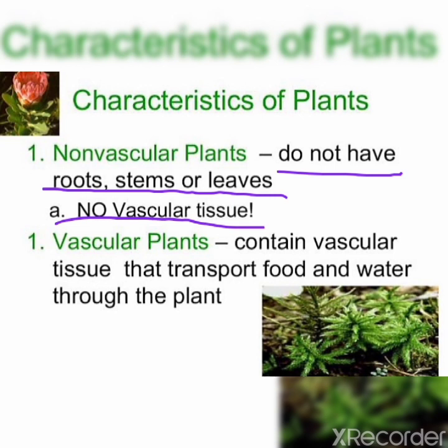Now what about vascular plants? Vascular plants contain vascular tissue. It means xylem and phloem that transport food and water through the plants. In this we can take examples like angiosperms, gymnosperms, ferns, etc.